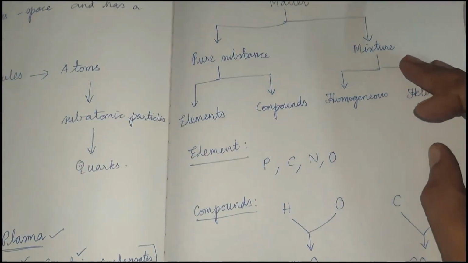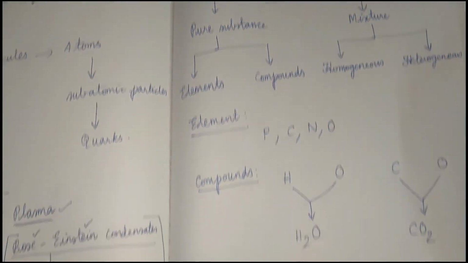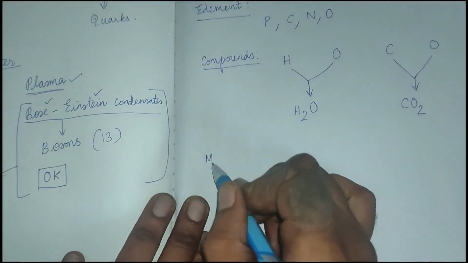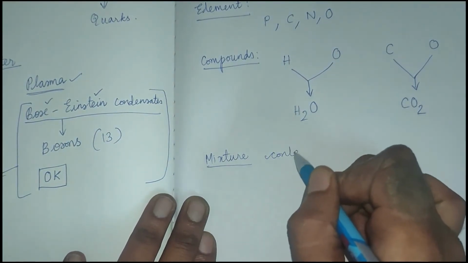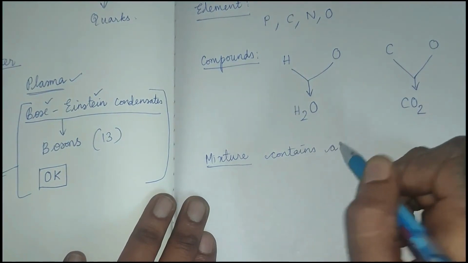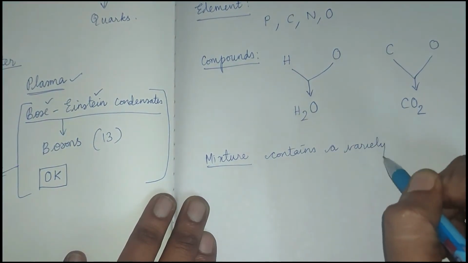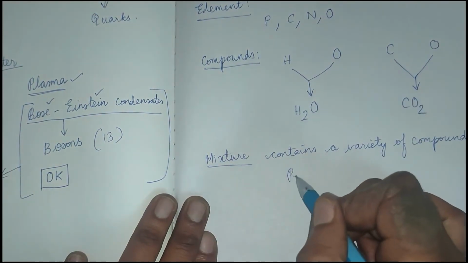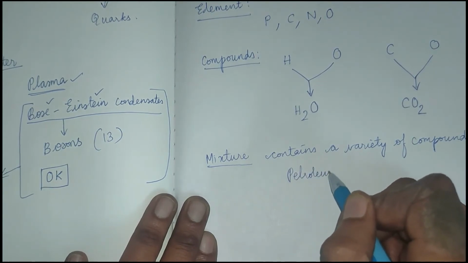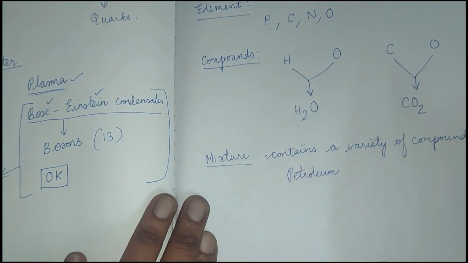But what about the third one, the mixture? What is a mixture? A mixture contains a variety of compounds. For example, we'll take petroleum. Petroleum is a mixture. There is no definite formula for petroleum.